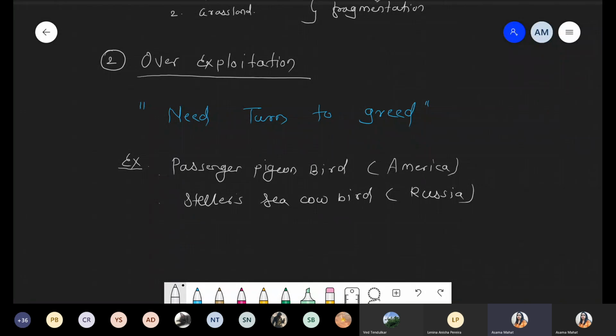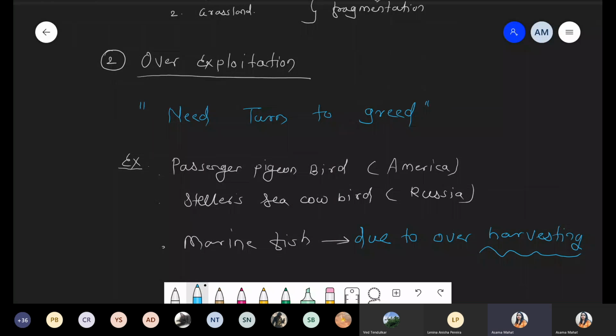And in this condition, another example is some marine fish also. They show over exploitation due to over harvesting. Okay, so these are the second reason with respect to over exploitation. So this point is clear.